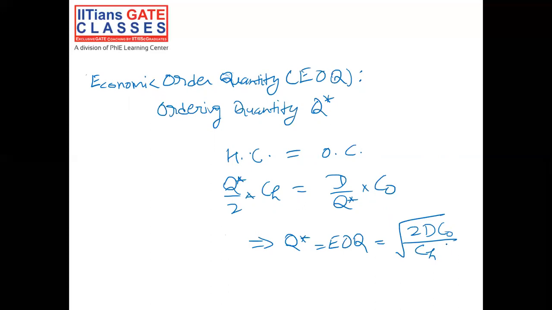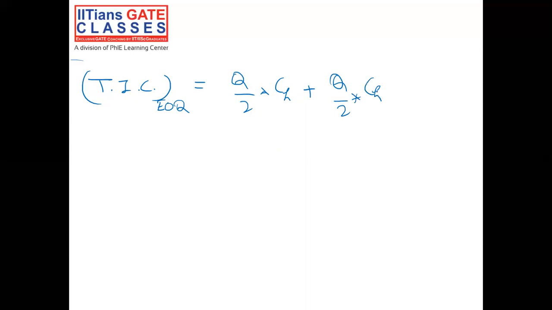Now we need total inventory cost at economic order quantity or Q star. So we know that total inventory cost is Q by 2 into CH plus Q by 2 into CH. Now, how do we have Q by 2 into CH plus Q by 2 into CH?